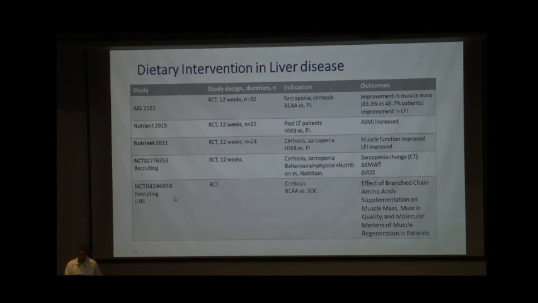This study under Jaya ma'am, we are still recruiting, where cirrhosis patients receive branched-chain amino acid along with the standard of care, and the effect of branched-chain amino acid would be studied on muscle mass, muscle quality, and molecular markers of regeneration.